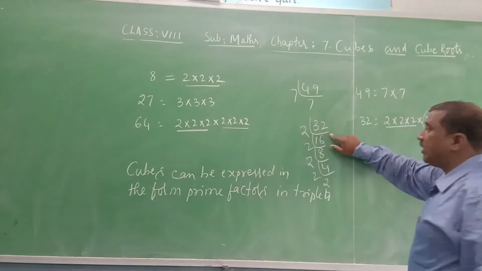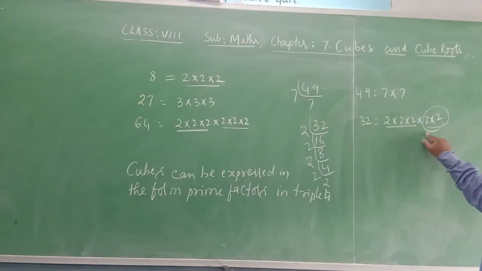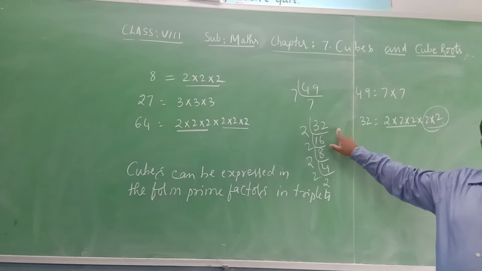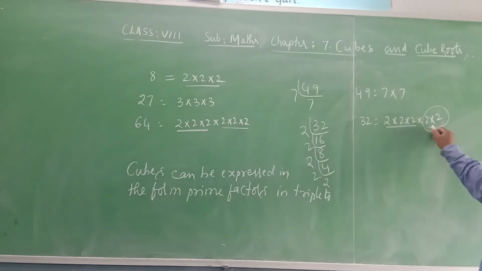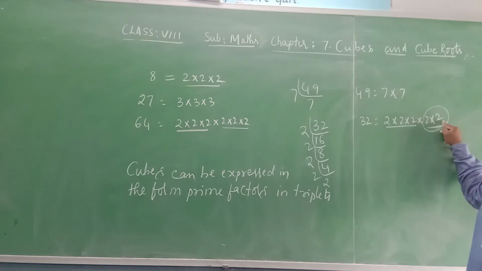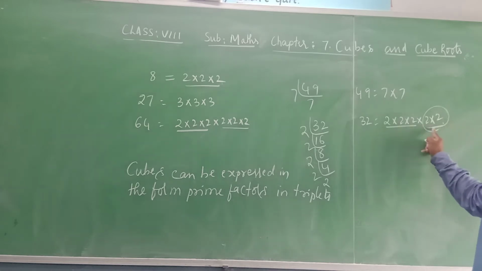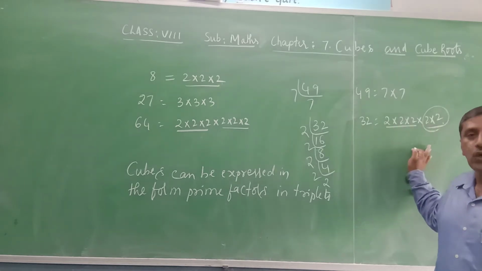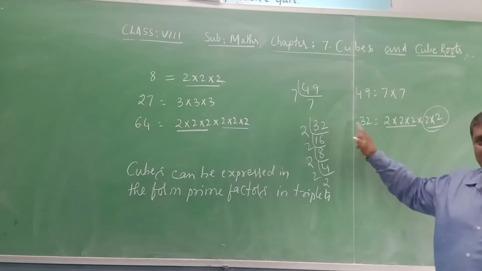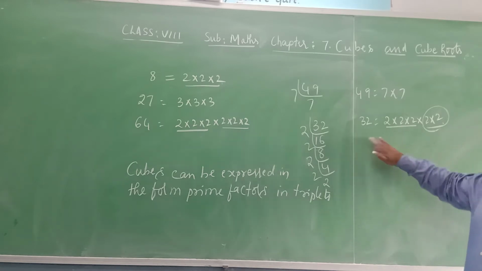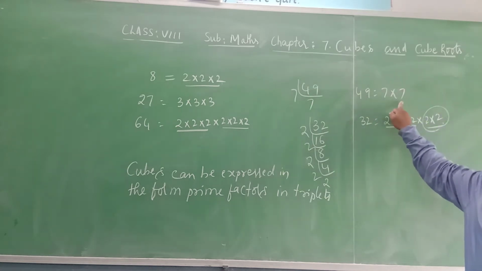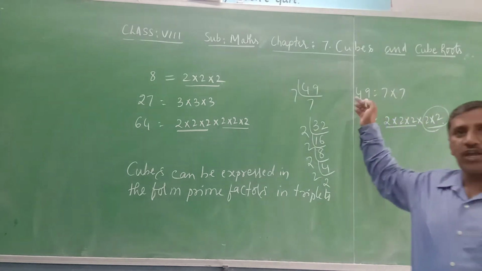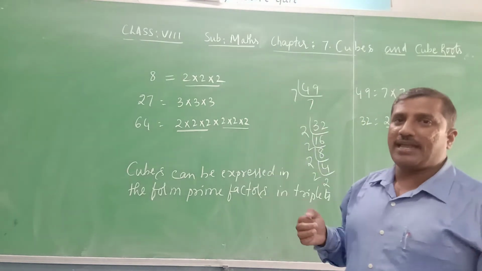To convert 32 into a perfect cube, with what number must you multiply so that it becomes a perfect cube? Here 32 lacks one 2. It requires one more 2. If we find one more 2, then this product will become a cube number. Therefore 32 is multiplied by 2. And similarly 49 is not a cube. To make 49 a cube, with what number do we have to multiply?